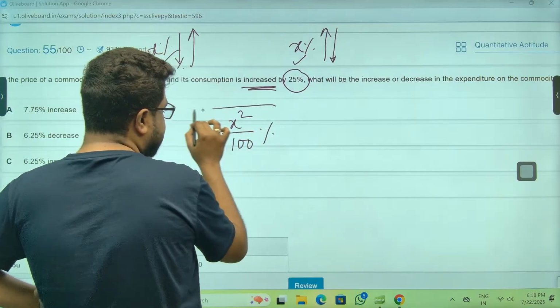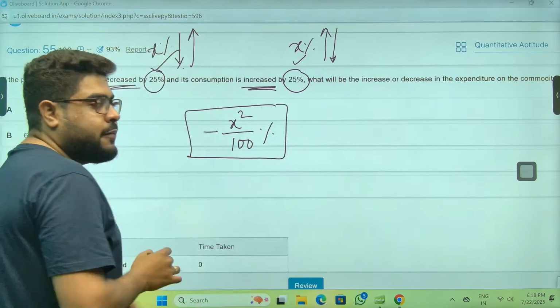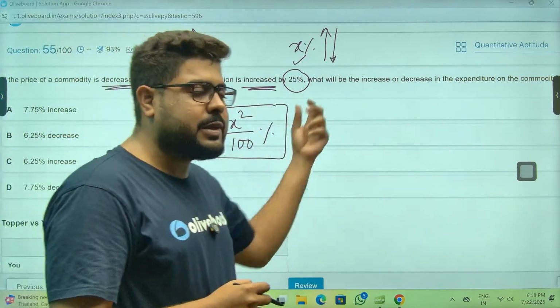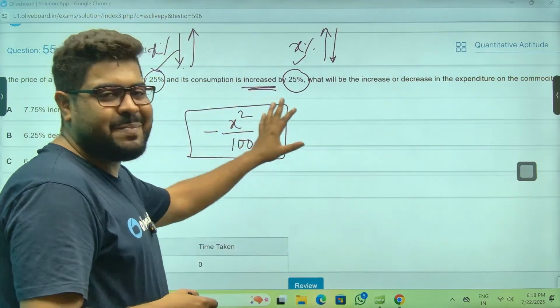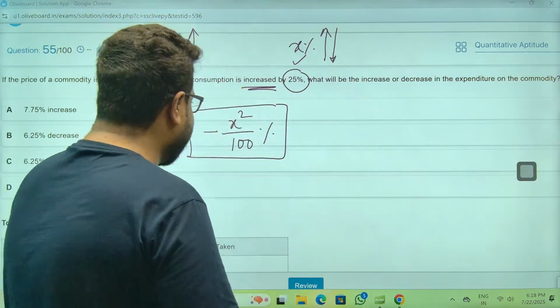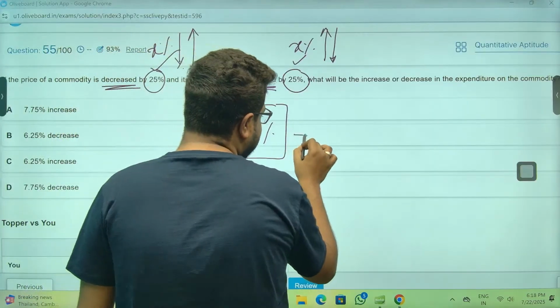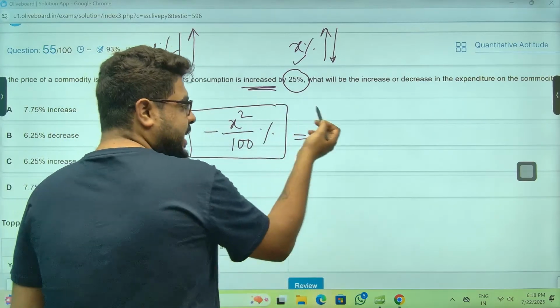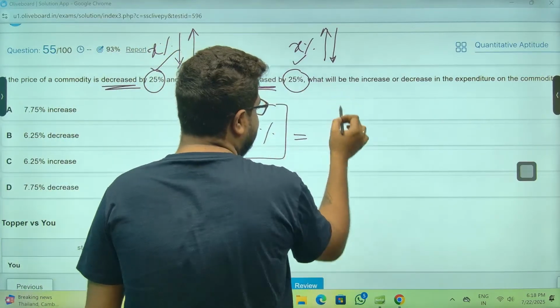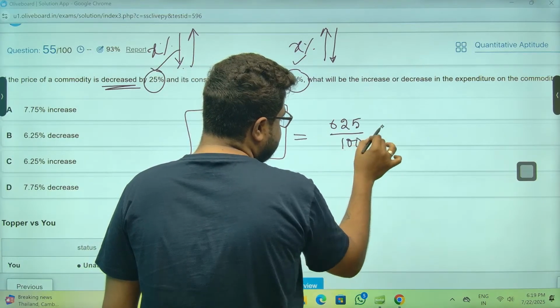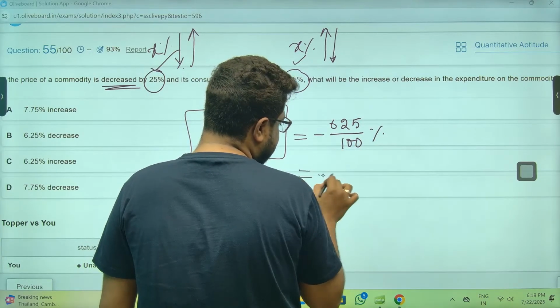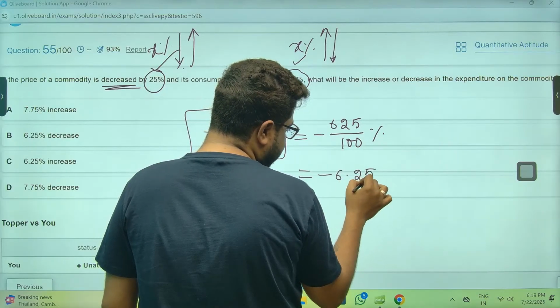Remember this. If this happens, if SP is the same, profit loss, maybe you can use this same shortcut. But again, I don't really prefer using this. Because again, how many shortcuts of this type will you remember? So again, if you do that, the answer will be 25 squared, 625 by 100% with a negative sign, meaning minus 6.25% is the answer.